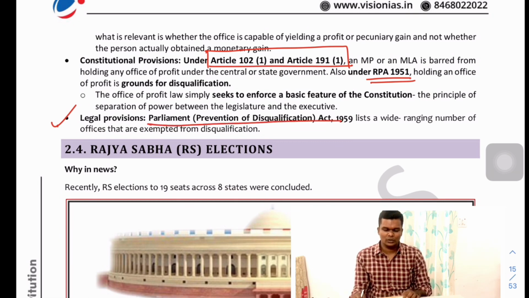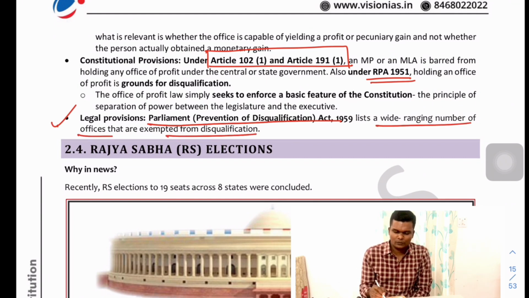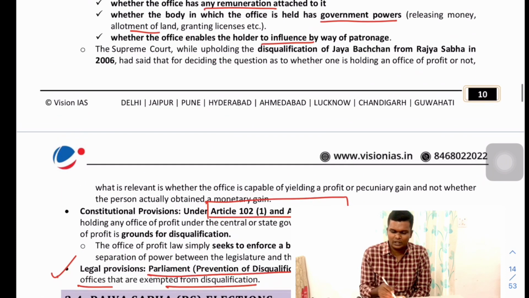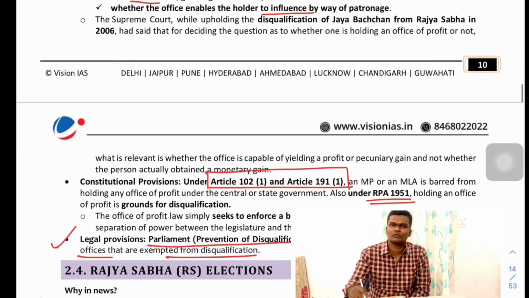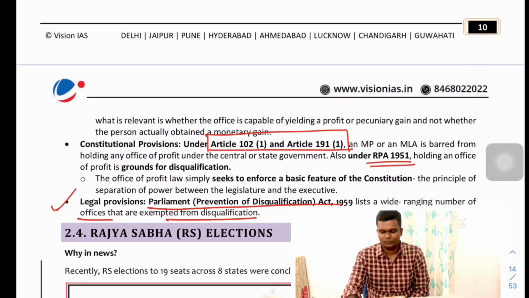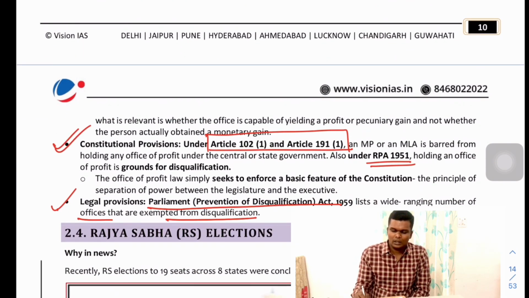So these are the rulings, and the legal provision has widened this under the Parliament Prevention of Disqualification Act 1959, which lists a wide range of offices that are exempted from disqualification. Okay, and the RPA, that is, let me come back here.